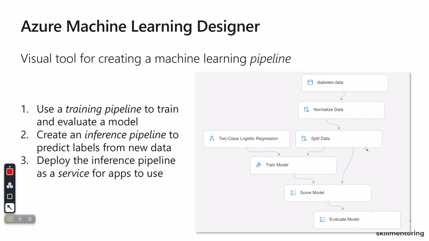In short, this is a visual tool which can help you in creating the entire solution of the machine learning by creating a pipeline, which is nothing but step by step execution, and you can do it graphically, which means you don't have to write several functions in different languages and then find a way to run one function, then second, then third, and so on and so forth. So you will end up creating a training pipeline and an inference pipeline. And then once we are happy with the outcome, we can deploy the inference pipeline as a service for the apps to use.